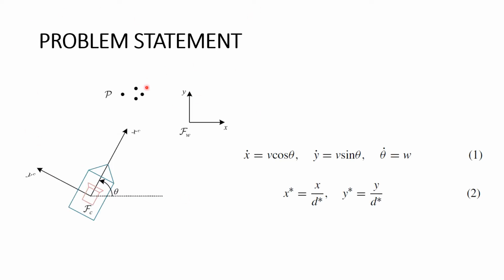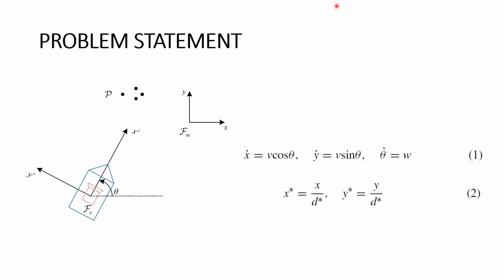The figure shows a two-wheeled mobile robot equipped with a fixed monocular camera in the global coordinate system. Let us assume the camera frame FC is coincident with the robot frame. The x-axis is along the optical axis of the camera, which is coincident with the heading direction of the robot, and the y-axis points to the left side of the robot. P represents the coplanar feature points.